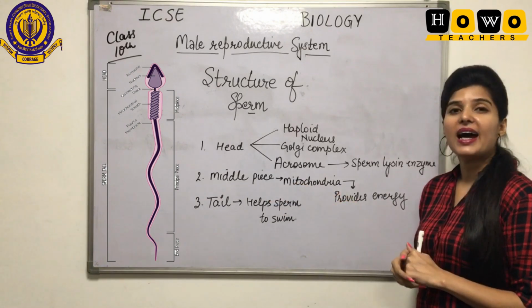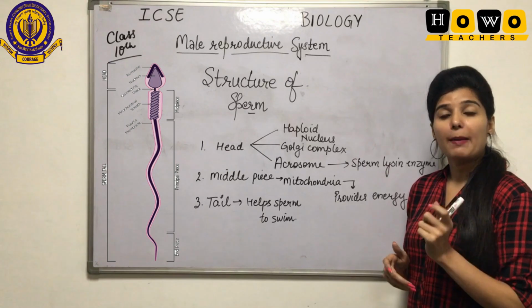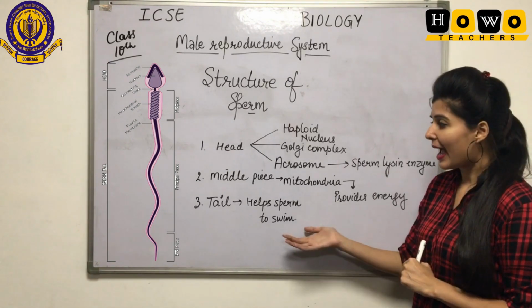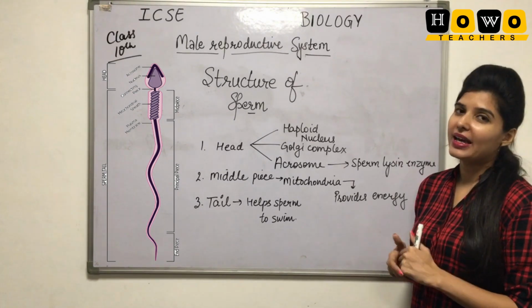The middle piece contains the mitochondria, the powerhouse of the cell, because it provides the energy to the sperm. And the tail helps the sperm in the movement in the semen.